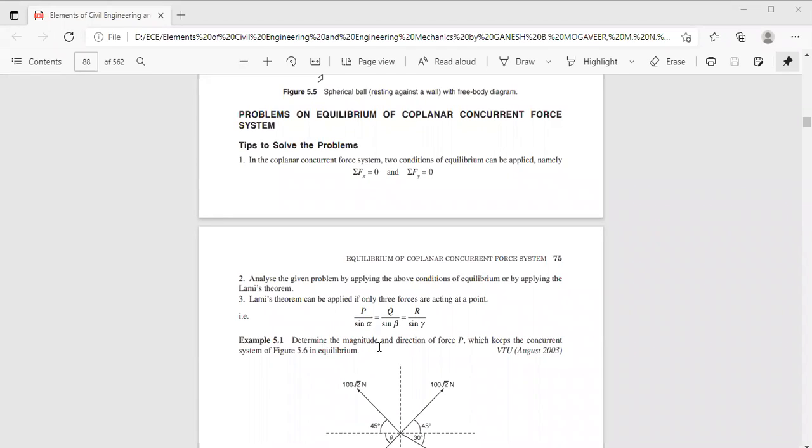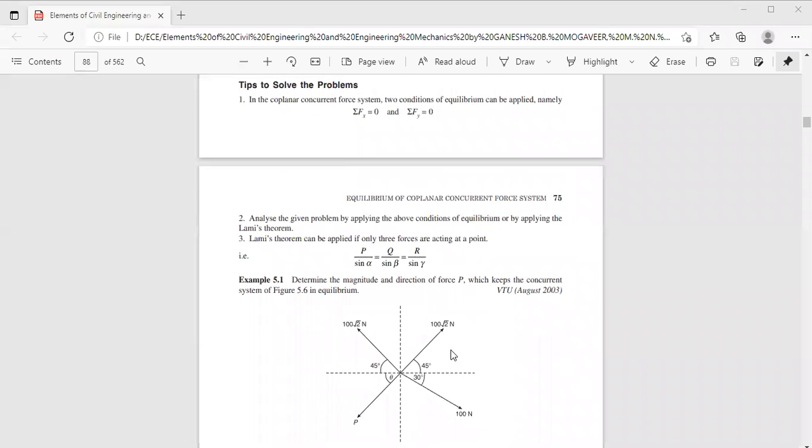Determine the magnitude and direction of the force P, which keeps the concurrent system in equilibrium. Now here you have four forces acting in different quadrants, but you have to find the magnitude as well as the direction of this force, which keeps the entire system under equilibrium condition. In the first quadrant you have 100 root 2 Newton force, and in the second quadrant also you have 100 root 2 Newton force.